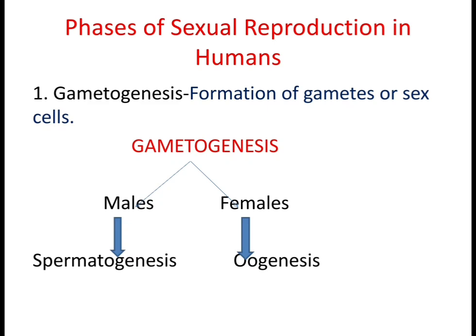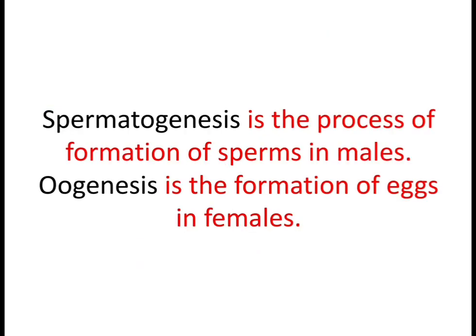So the first phase is gametogenesis. What is gametogenesis? Formation of gametes or the sex cells. Gametogenesis can be divided into two: in males it is called spermatogenesis, and in females it is called oogenesis. Spermatogenesis is the process of formation of sperms in males, and oogenesis is the formation of eggs in females. Both the sperms and the eggs are gametes.